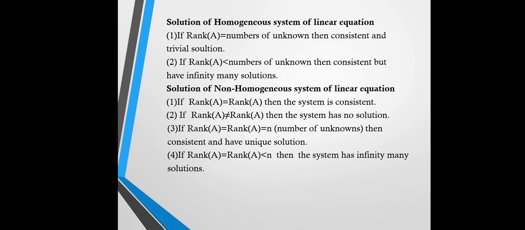If rank of A is equal to rank of [A | B], and it is less than n, then the system has infinitely many solutions. In the next video we discuss the topics of discrete mathematics. In this video, these results can be obtained by using different examples.